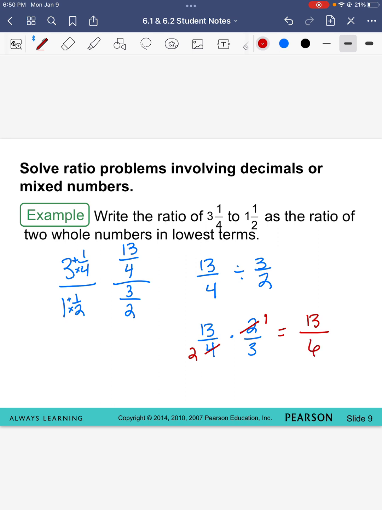Do not change this to a mixed number. Some of you are going to want to change this to a mixed number. Don't. Leave it improper. It cannot be a mixed number. Remember, why can't it be a mixed number? It can't be a mixed number because I need to compare two numbers. A mixed number will not give me a comparison of two numbers, but an improper fraction will. So leave it improper.